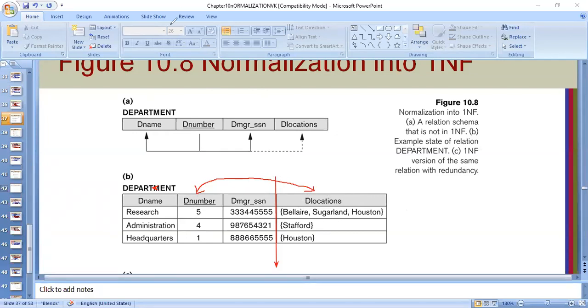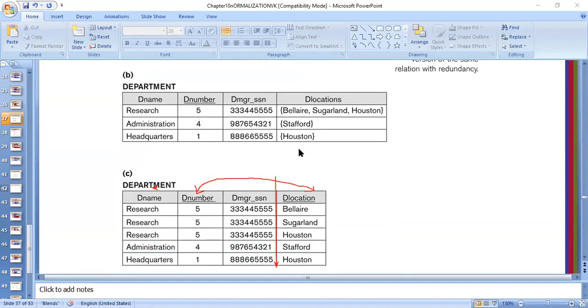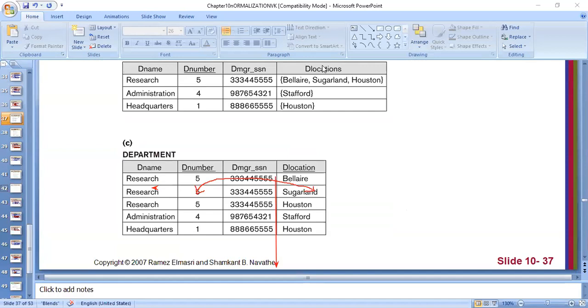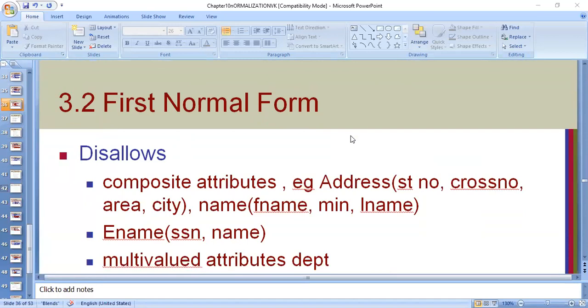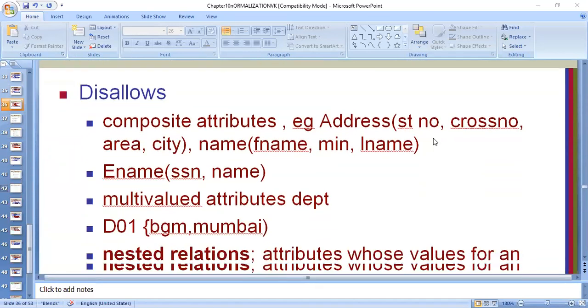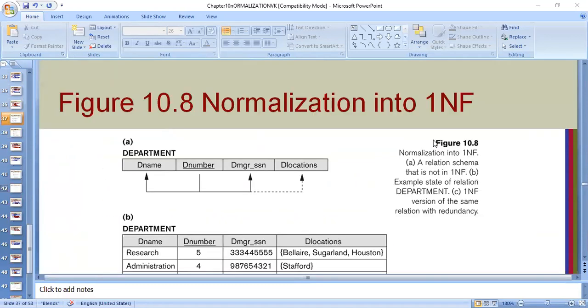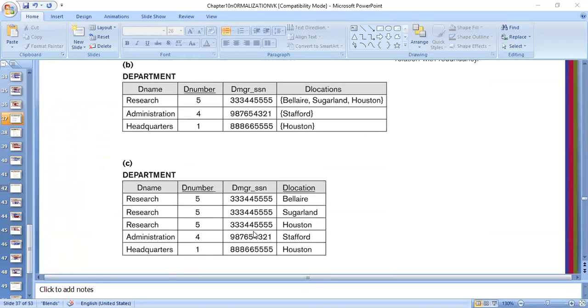So let us look at the next slide. I'll just clear these annotations. So the solution will be here.